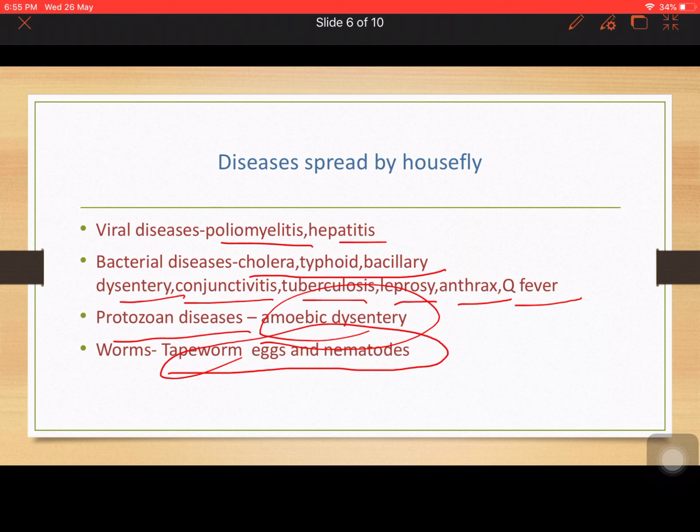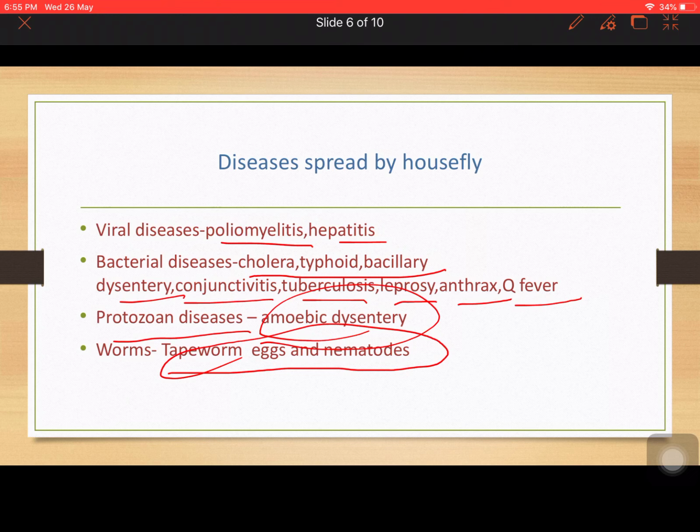So this is how we can control. We can put nets on our houses, but it is not possible to put nets on our door always. We'll open and close, so within that time these small things will come inside. So we should keep our surroundings clean to protect ourselves from these deadly diseases.